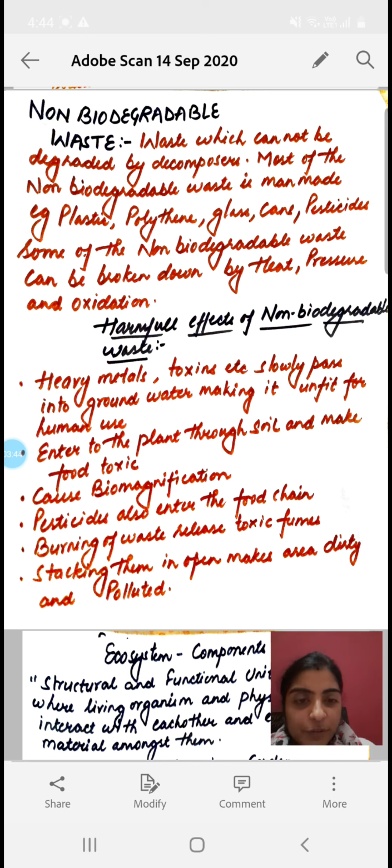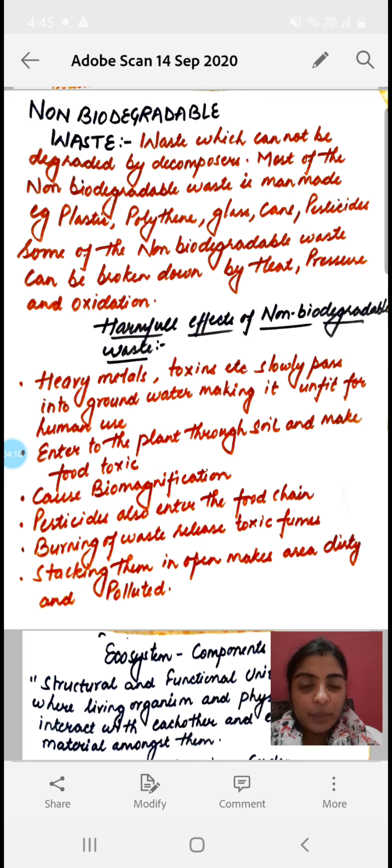Now some of the non-biodegradable wastes can be broken down by heat, pressure and oxidation processes. So we can break them down into a simpler form, but that simpler form will also be harmful for our environment. So next come the harmful effects of non-biodegradable waste.